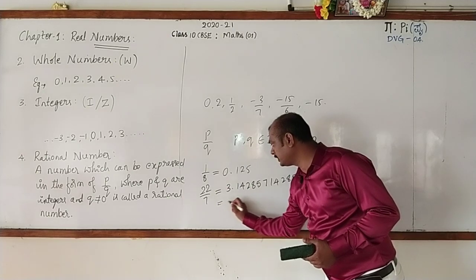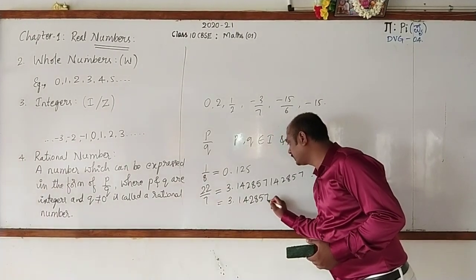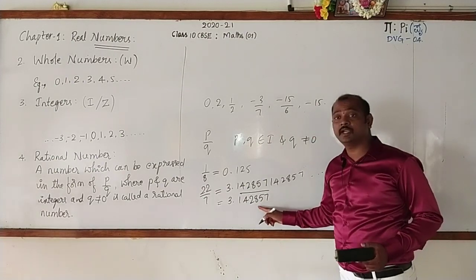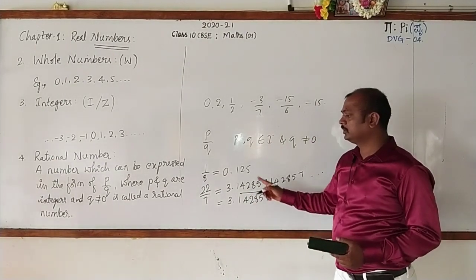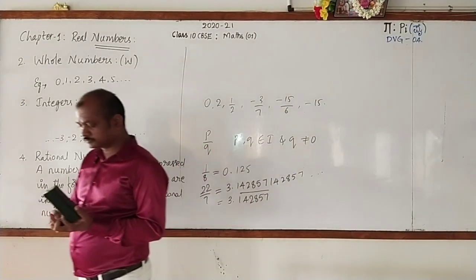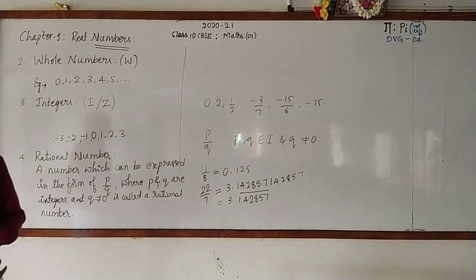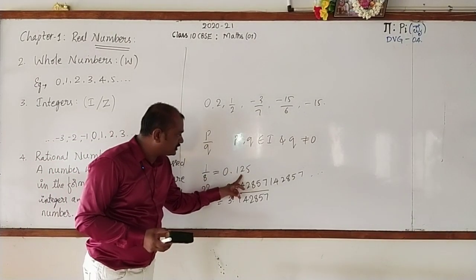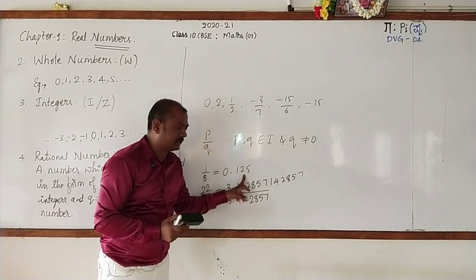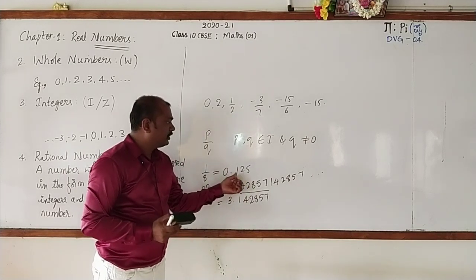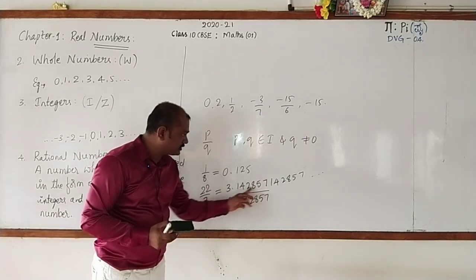And this can also be written as 3.142857 with a bar over it, that indicates repeated or recurring. Here we have the number whose decimal expansion is terminating, means there are countable number of digits, so it is terminating.